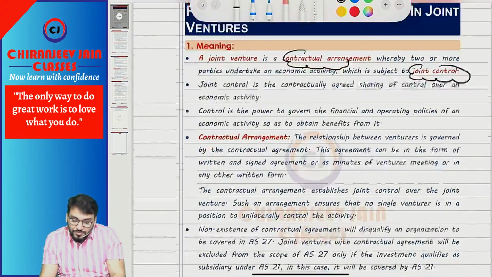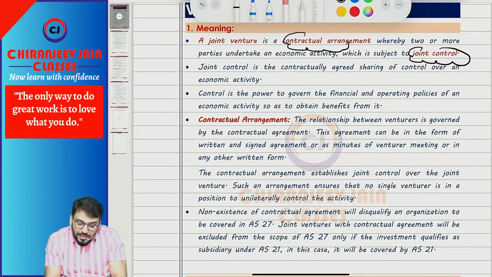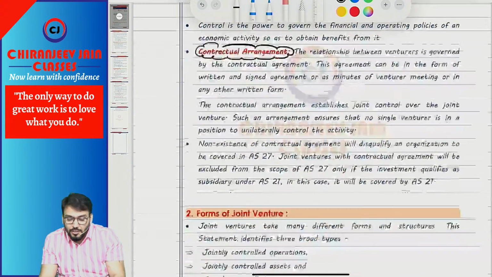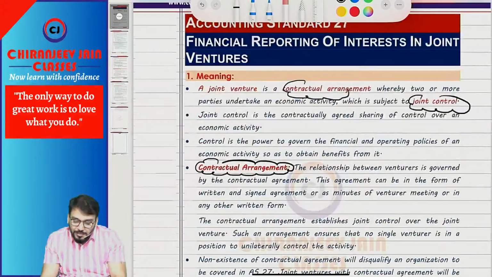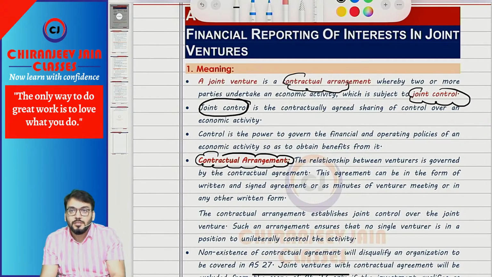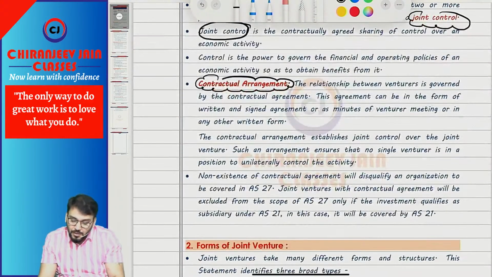Correct. So in that case, there are two special points. One is there must be a contractual agreement. Joint ventures start with a contractual agreement. If there is no contractual agreement, there cannot be a joint venture. If I say a partnership agreement, it is nothing but one type of joint venture. Correct. So there must be a contractual agreement with joint control. These are the two conditions for joint venture. Understood?